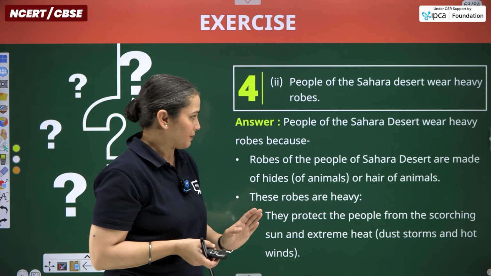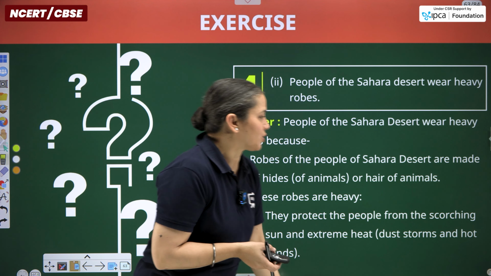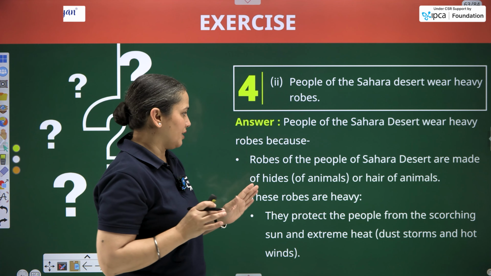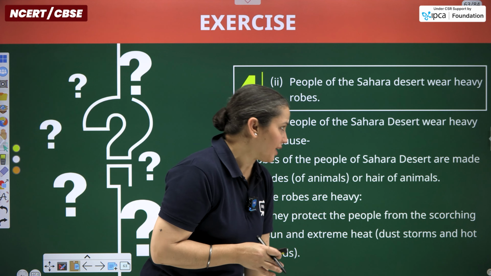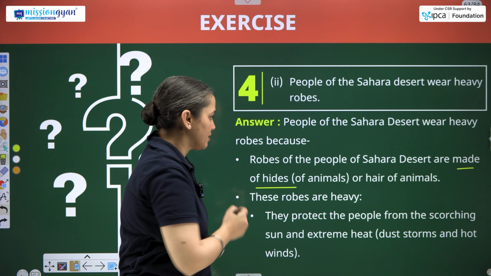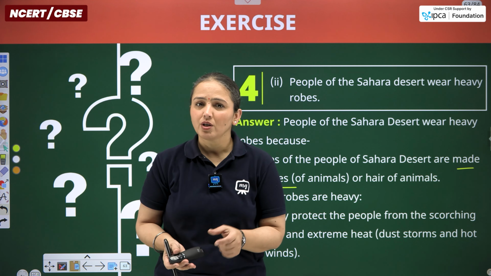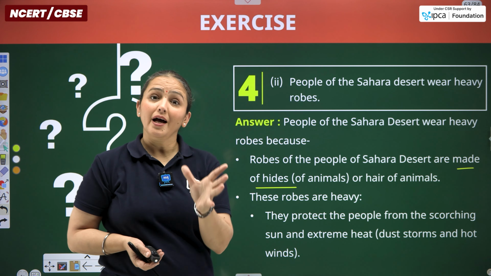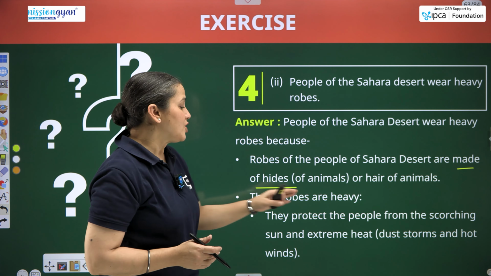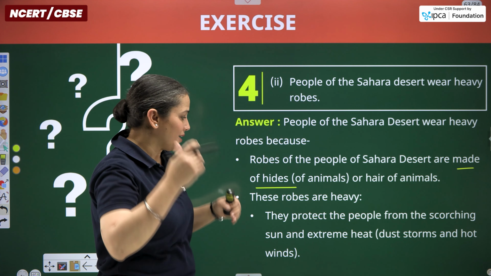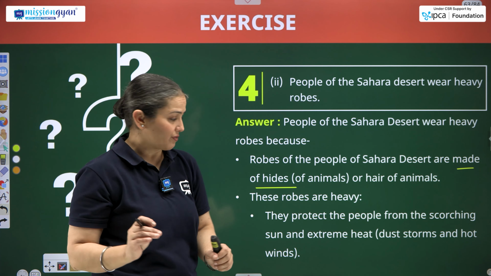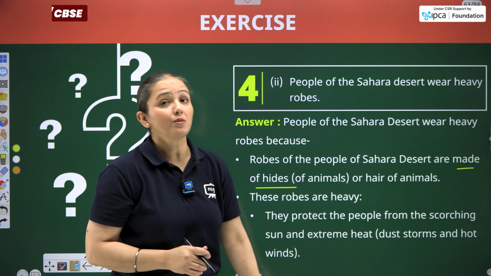So let's read the answer. People of the Sahara desert wear heavy robes. तो major concern है heat से बचाने के लिए. So robes of the people of Sahara desert are made of hides. So hides, we are talking about the skin part of the animal's body itself or hair of the animals. These robes are heavy, covering the entire body. They protect the people from the scorching heat of the Sahara, that is extreme heat.